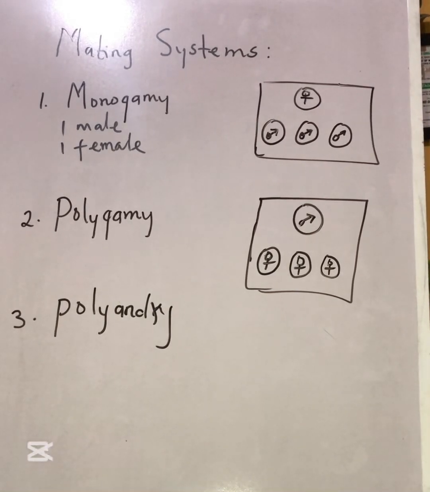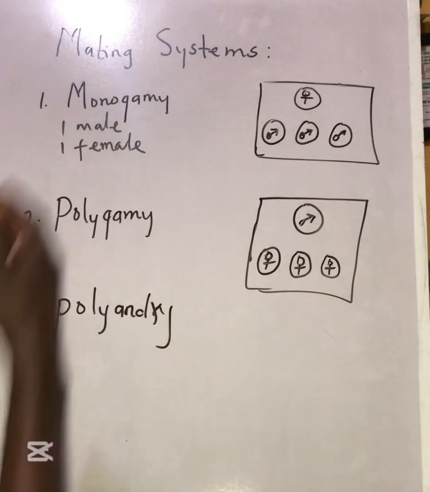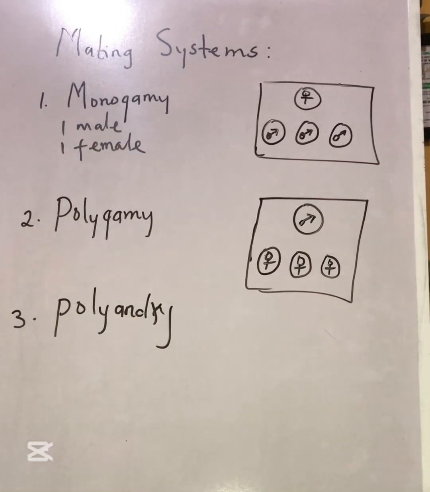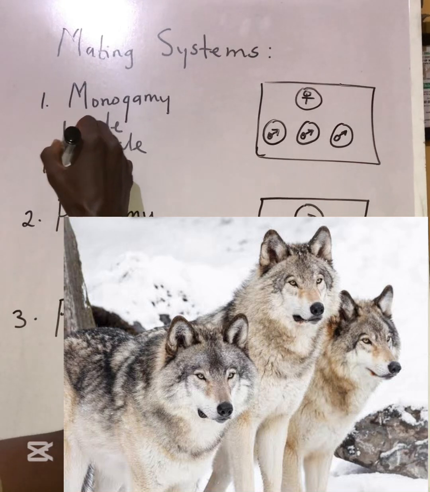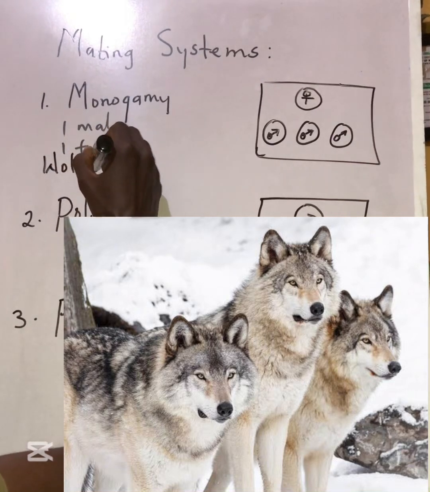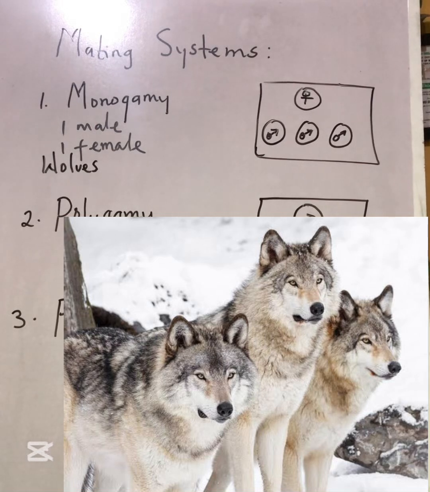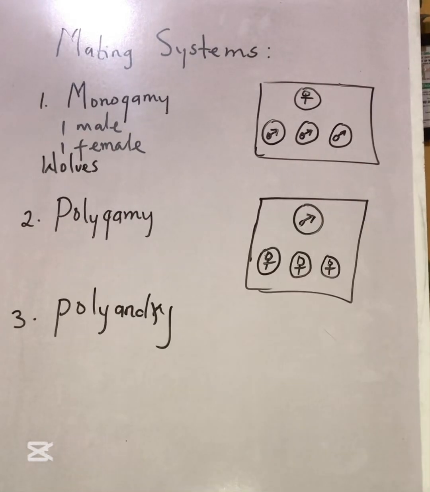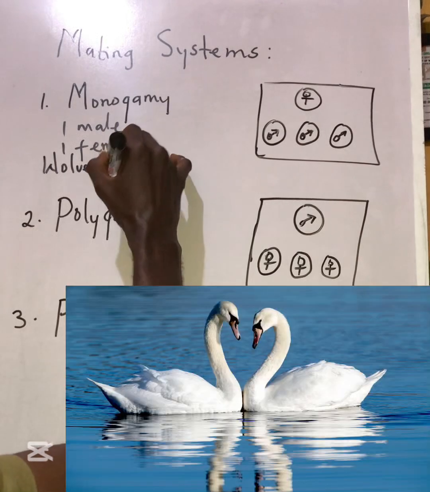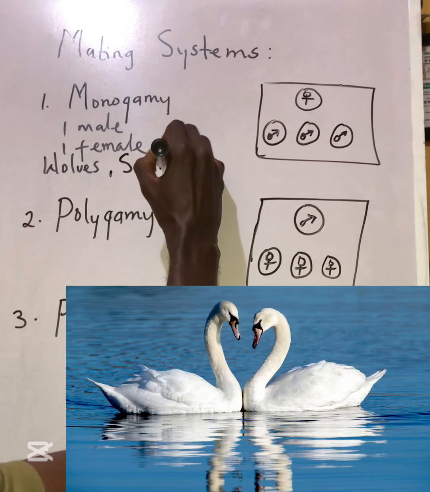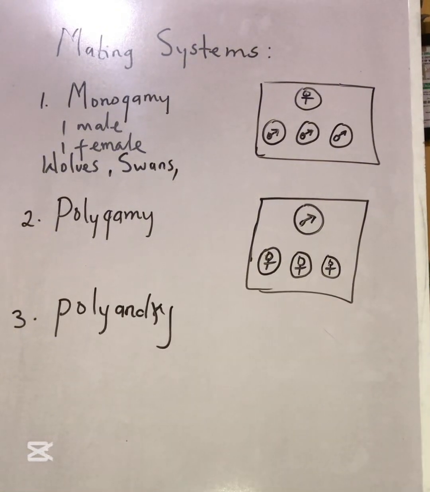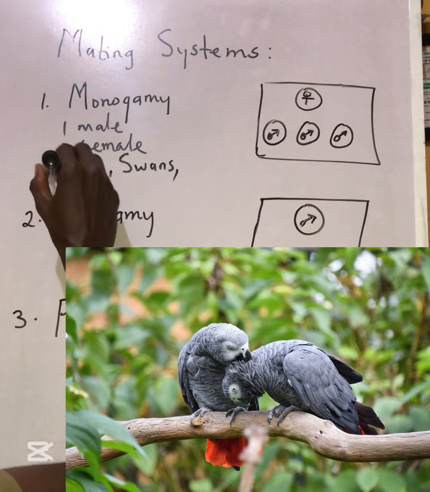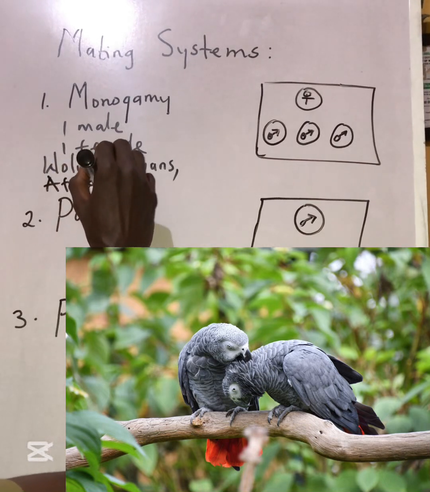Some examples of organisms that exhibit this type of mating system are the wolves. The wolves have a strong pair bond, and we also have the swans, and the African grey parrot.